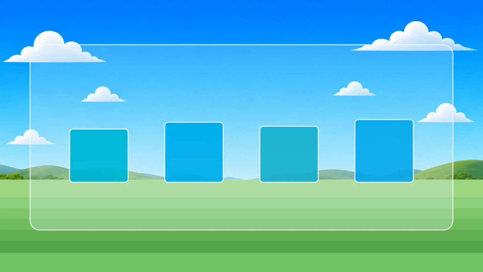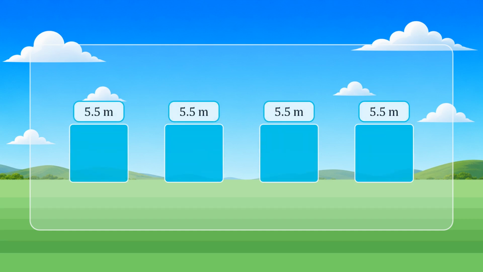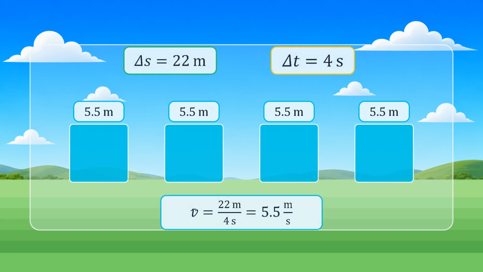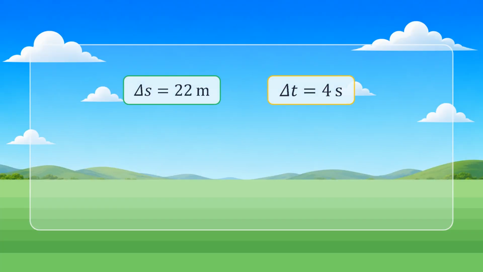4 unequal pieces of 2, 7, 4, and 9 meters can be replaced by 4 equal pieces of 5.5 meters. The total distance remains 22 meters, and the total time remains 4 seconds. We are not claiming that the object actually moved 5.5 meters in every second. We are constructing a uniform replacement that covers the same total distance in the same total time. This is why average speed remembers only total distance and total time. It does not preserve each acceleration, slowdown, or stop.